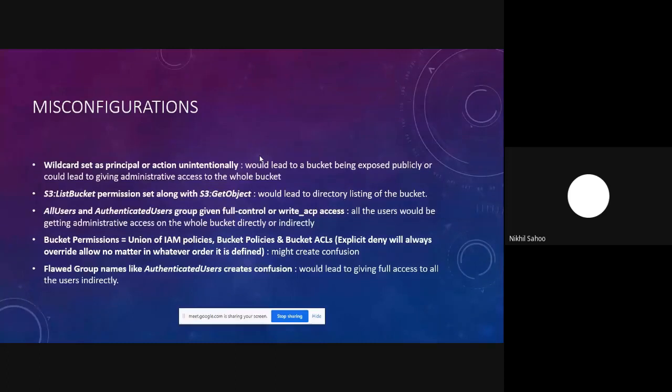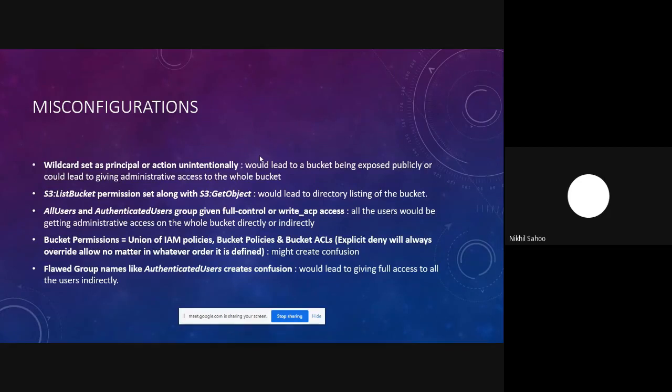Even in the case of authenticated users, you could argue that it is only given to users that have a valid AWS account. But even if you don't have a valid AWS account, you can simply register with AWS on a 12 month free trial basis and simply take over that particular S3 bucket. So full control accessibility is very risky when you're giving it to the all users or the authenticated users group.